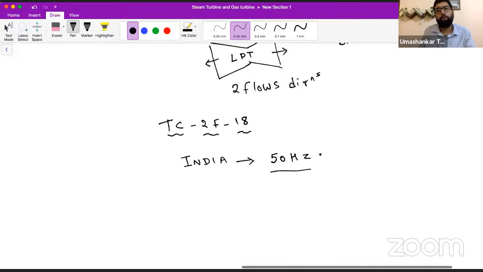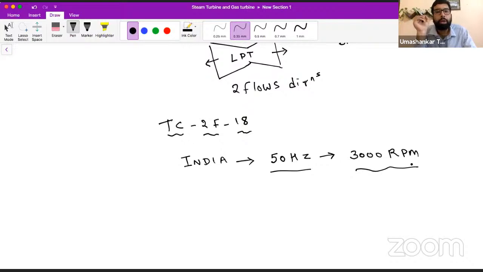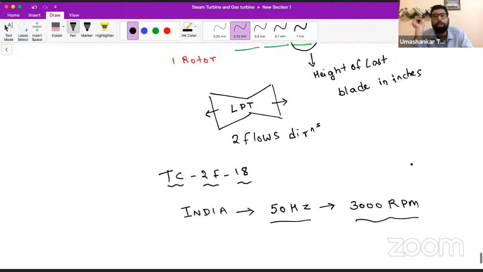If you change that into RPM, it comes out to be 3000 RPM. So tandem compounded steam turbines work at 50 hertz with a single generator and at 3000 RPM.